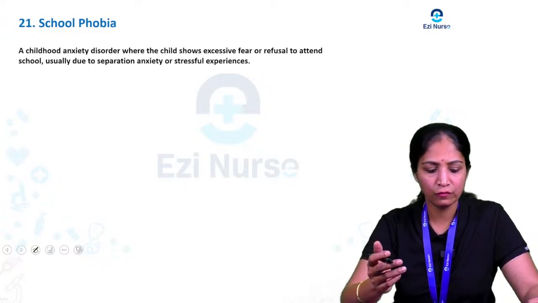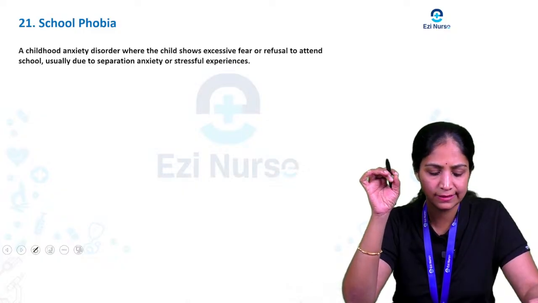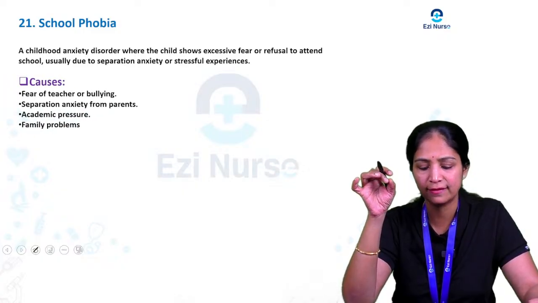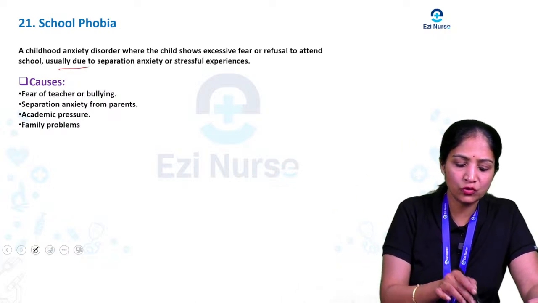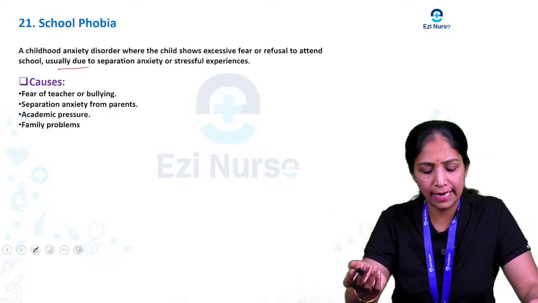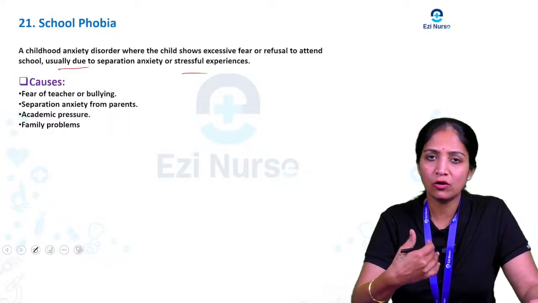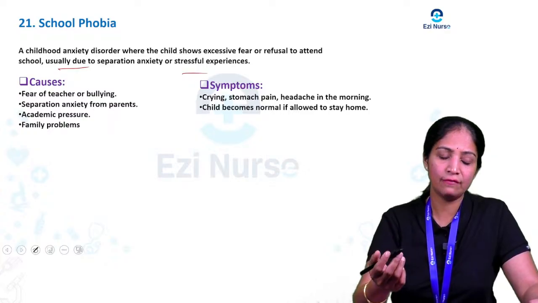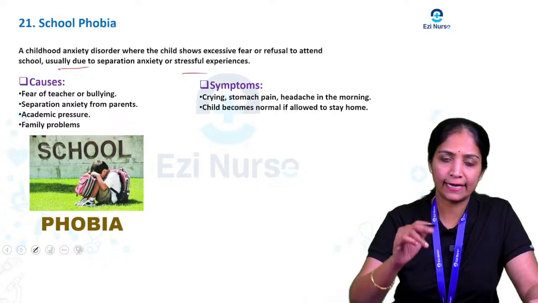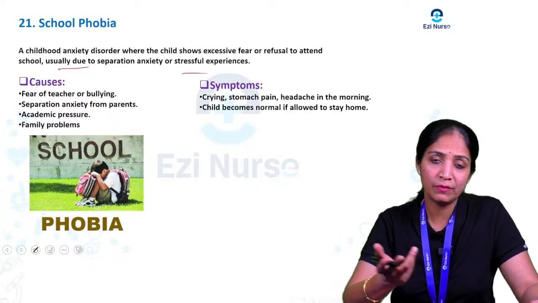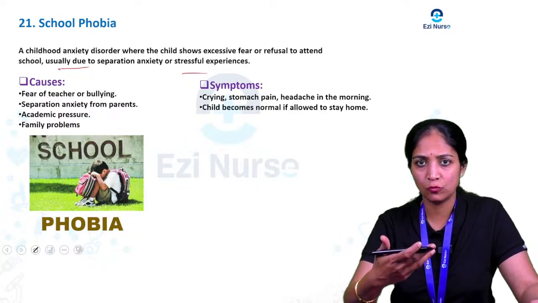Next, coming to school phobia. What do you mean by school phobia? School phobia is an anxiety disorder where the child shows excessive fear or refusal to attend school, usually due to separation anxiety or a stressful experience. The main causes are fear of the teacher, bullying, separation anxiety, academic pressure, or some family problem.